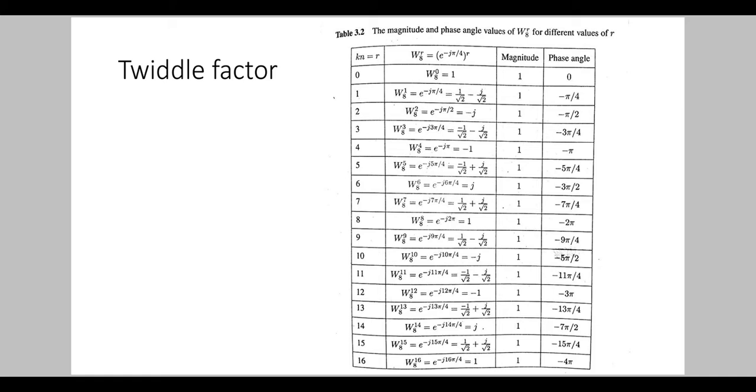Here n is 8, so W8 is equal to e raised to minus j 2 pi by 8, that is equal to e raised to minus j pi by 4. That is why W8 raised to r is written as e raised to minus j pi by 4 the whole raised to r at the top of the second column. And the third column gives the magnitude, and the fourth column gives the phase angle.